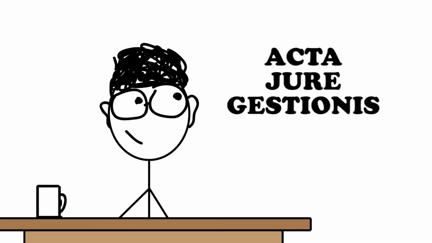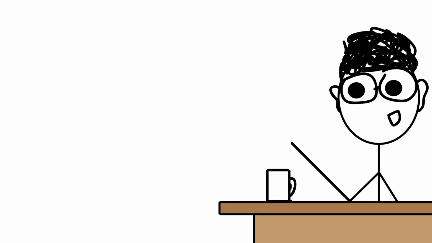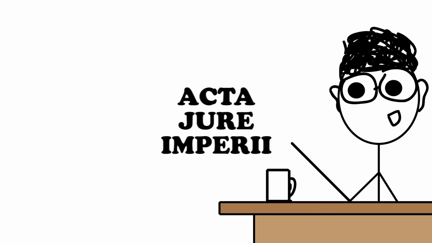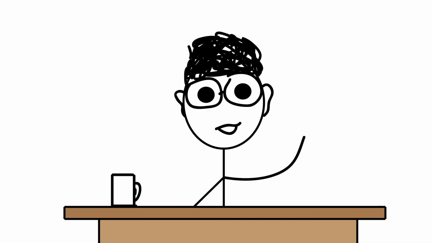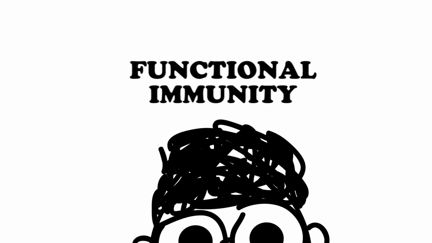Acts of this nature are called acta iure gestionis, or acts by right of management or acts of a commercial nature, as opposed to acta iure imperii, or acts by right of dominion or acts of a governmental nature. Sovereign immunity only applies to the state itself and the individuals who represent the state, like the head of state and foreign ministers. Functional immunities are immunities granted to representatives of states and international organizations to allow them to carry out their duties and responsibilities.